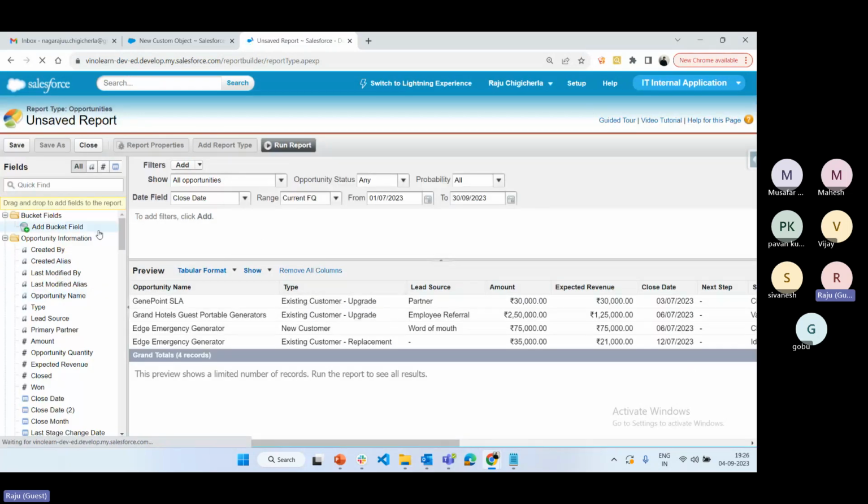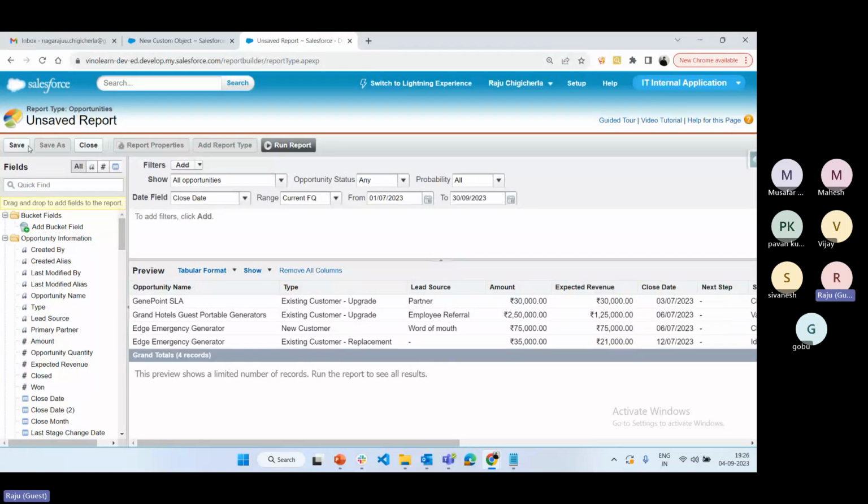This is the report builder in classic. Here we can enable whichever options are required, what filter conditions are required, and what fields, based on the requirement. Now first of all, let's understand this builder. First understand the buttons.